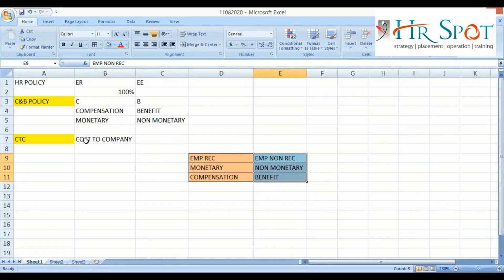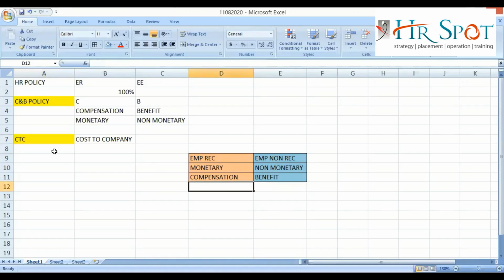So in a CTC, there can be two different sets of components. One is the compensation components, one is the benefit components. We can call the compensation components monetary returns, and the benefit components non-monetary returns. We can call the monetary returns employee receivable, because that will form part of their salary. We can call the non-monetary returns non-receivable, because that will not form part of the salary. Clear till here or not? Yes, sir.